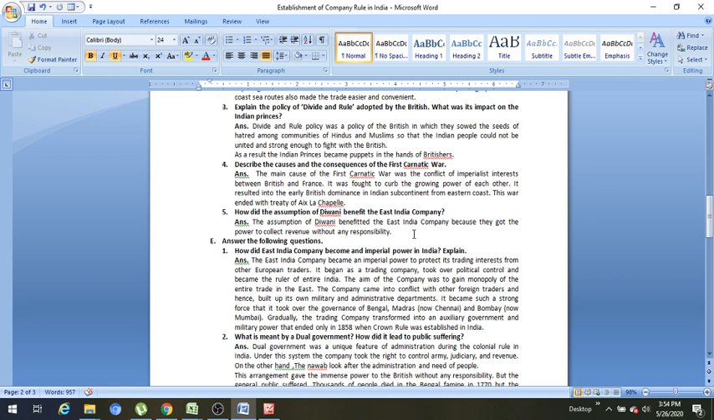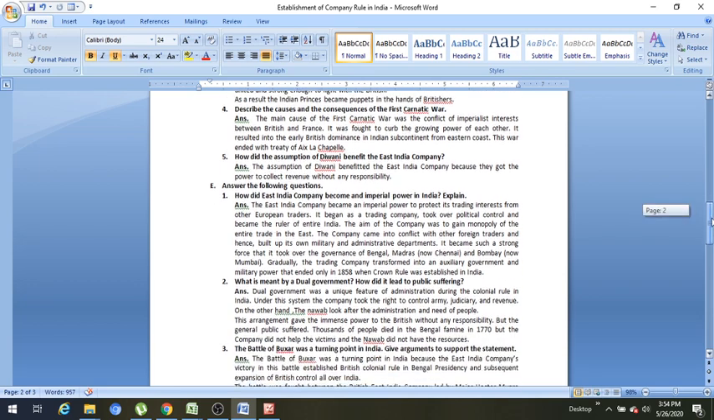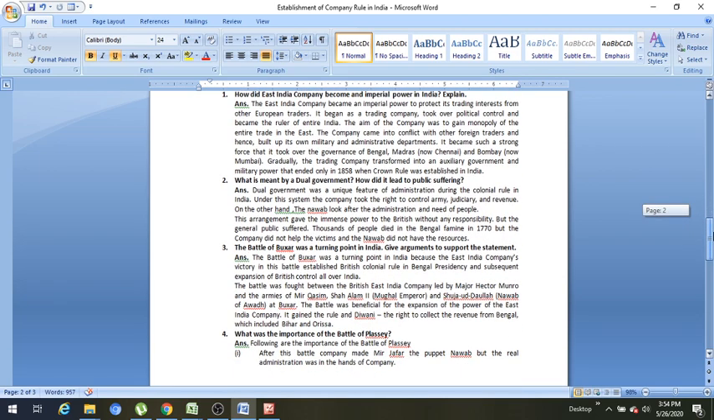So under this policy, the Britishers got the right to collect revenues.